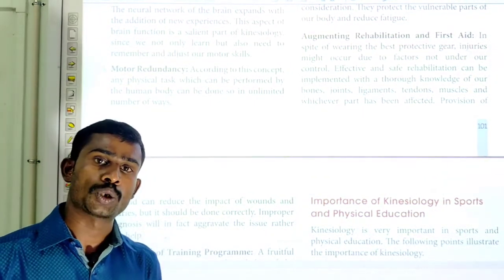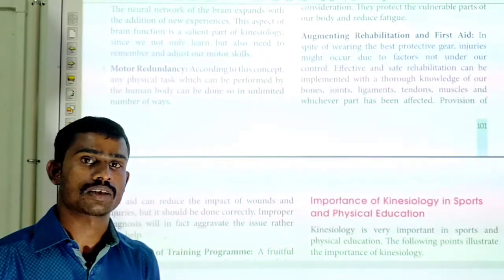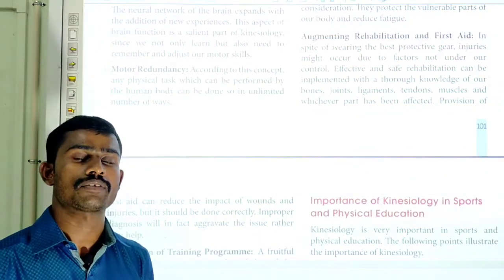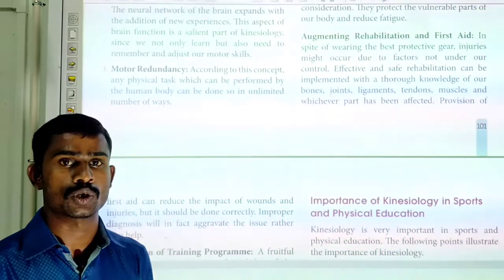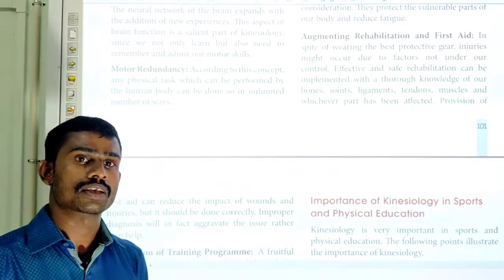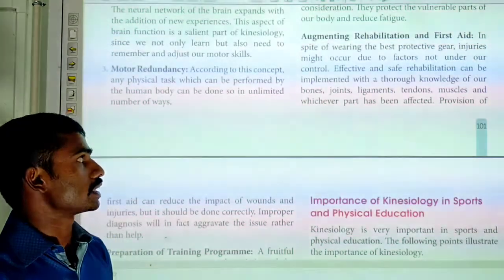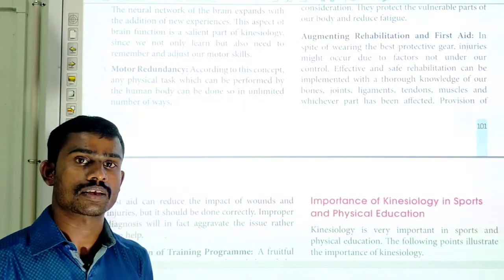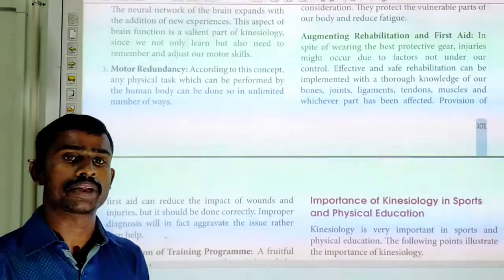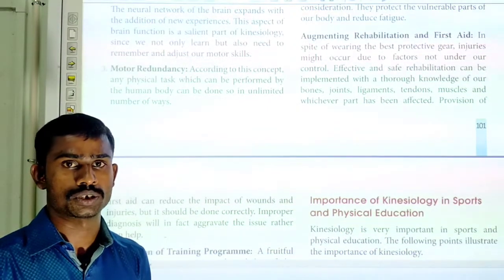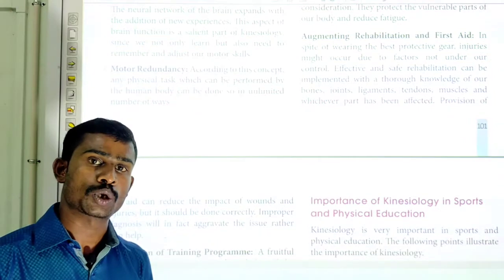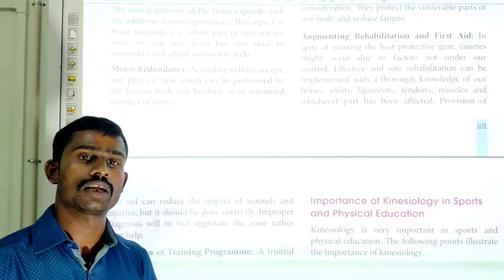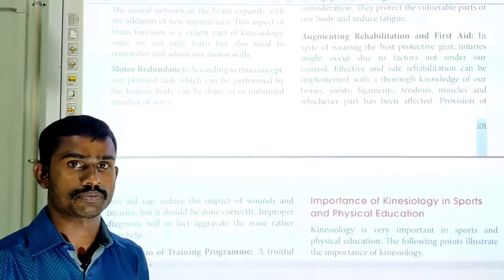If we have thorough knowledge of the different organs of our body, or of anatomy and physiology, we can provide first aid, treat the victim, and bring them to the normal condition. If we don't have thorough knowledge of such organs, it will affect them adversely.